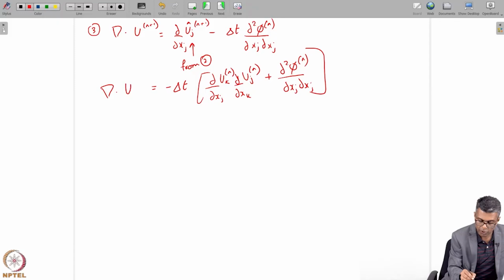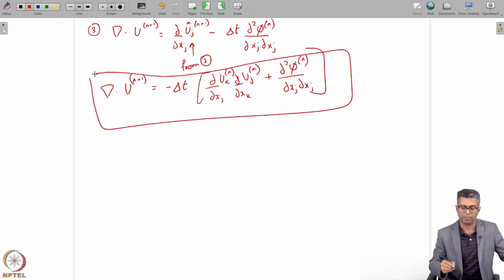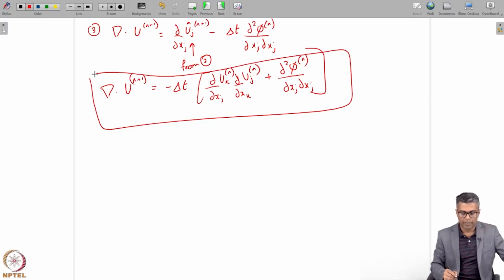This is my ∇·u^(n+1). This is my part 3. The first term here on the right hand side came from part 2. The second term, of course, comes directly by just taking a derivative of ∂xj. That is your answer to part 3.